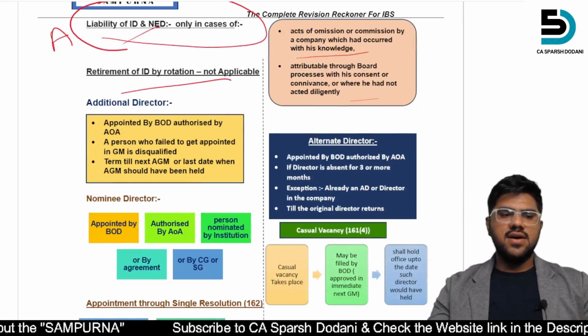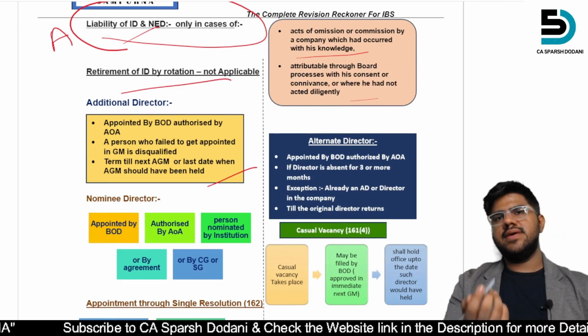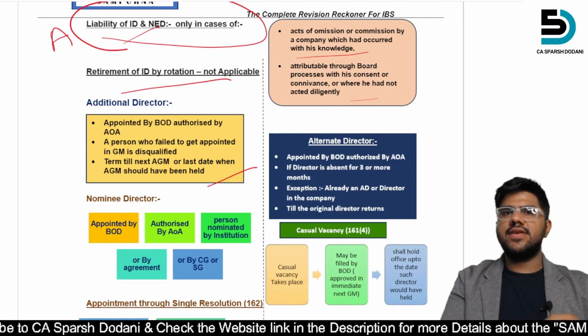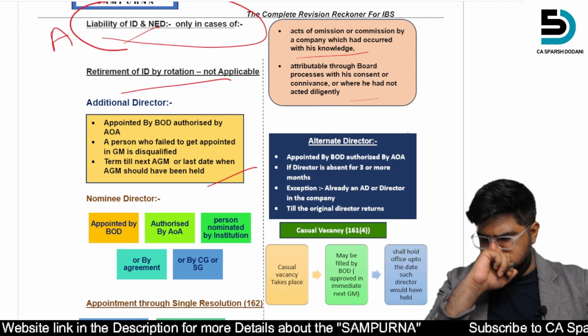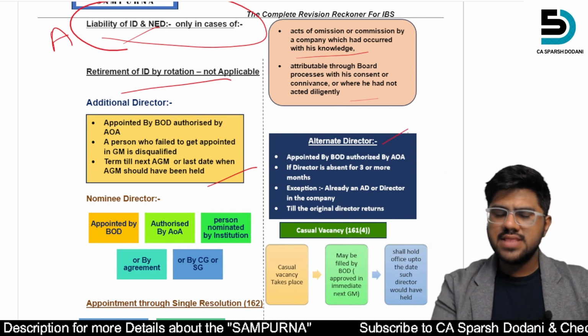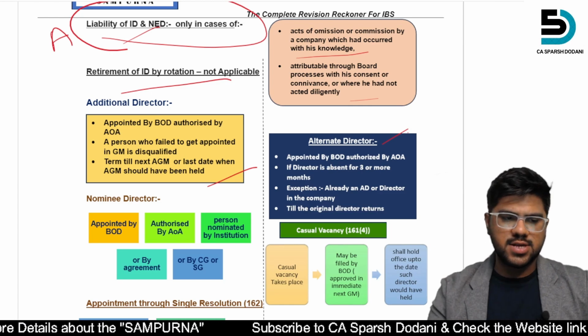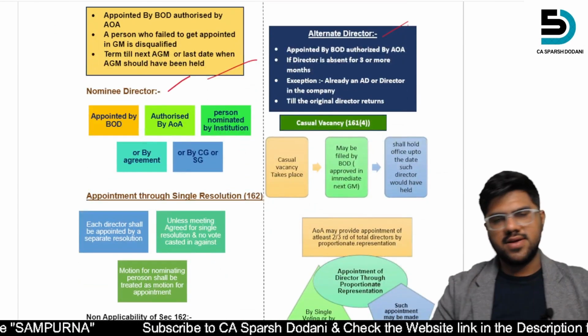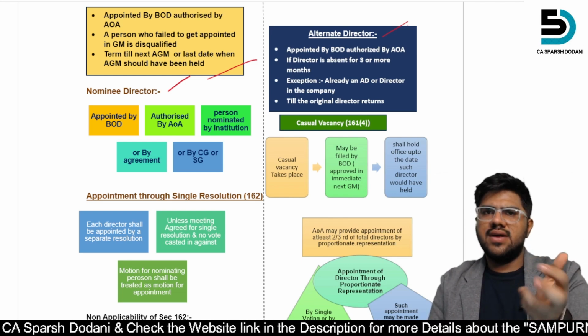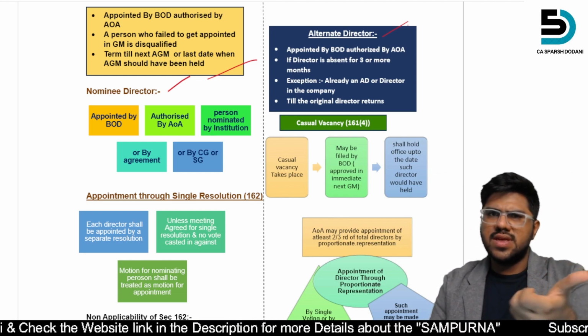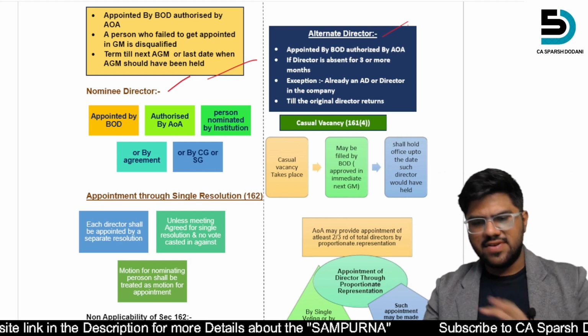Then after that, additional director appointment, when he can be appointed and what will be the tenure, simply. Then also the alternate director part as well and nominee director part as well. So these are the basic questions they may ask in MCQ or a little bit of theory or mixed theory, whatever they can ask.